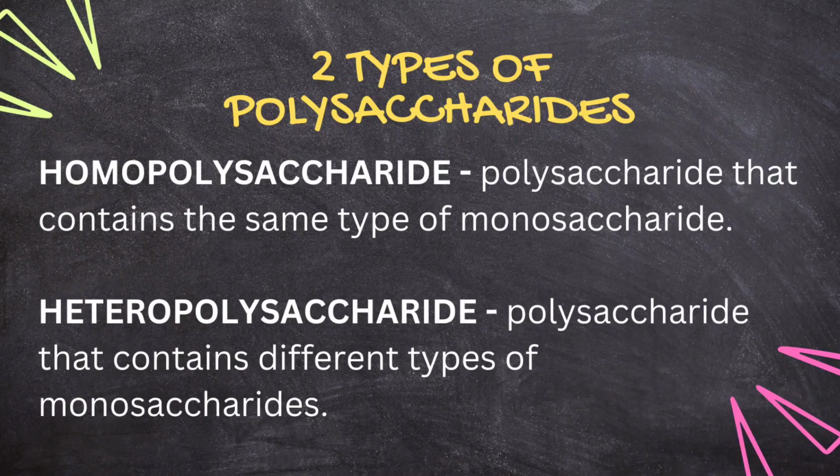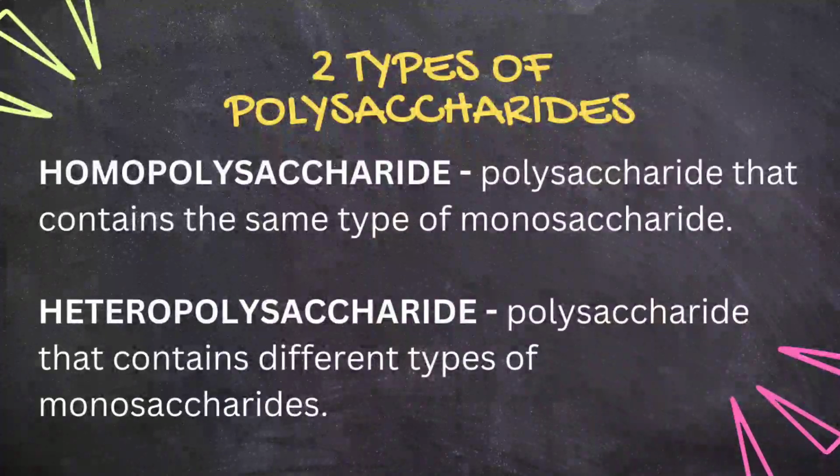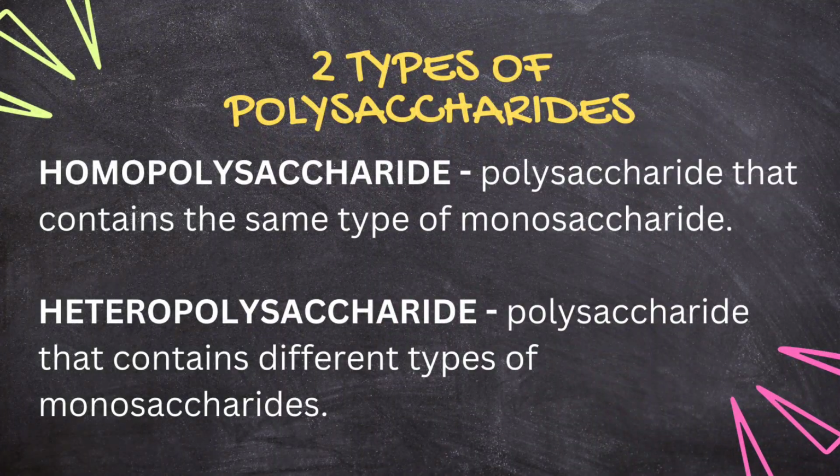First is homopolysaccharide. It is a polysaccharide that contains the same type of monosaccharide. Some of the important homopolysaccharides are glycogen, cellulose, starch, and inulin. Next is the heteropolysaccharides. Heteropolysaccharide is a polysaccharide that contains different types of monosaccharide. Some of the important heteropolysaccharides are hyaluronic acid, heparin, chondroitin 4-sulfate, and gamma-globulin.